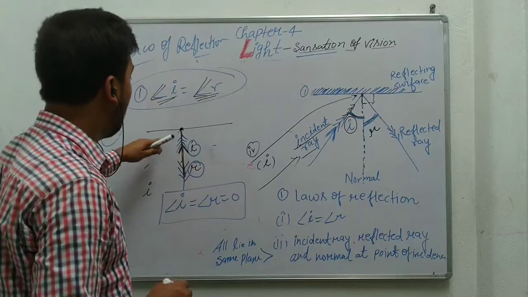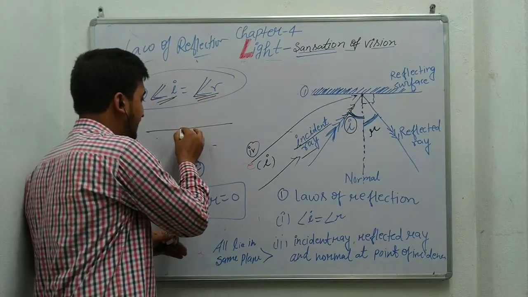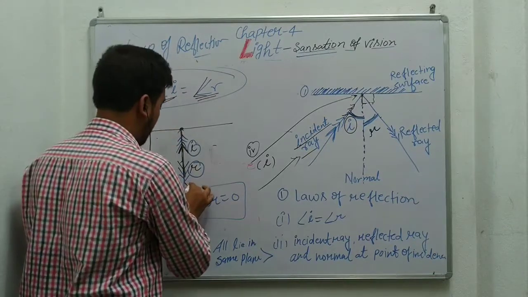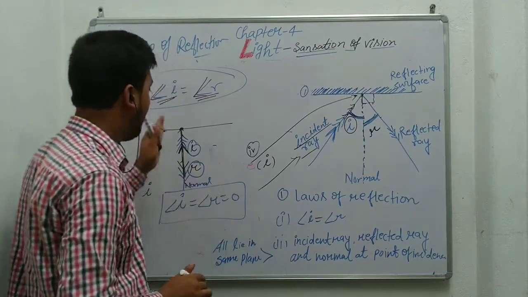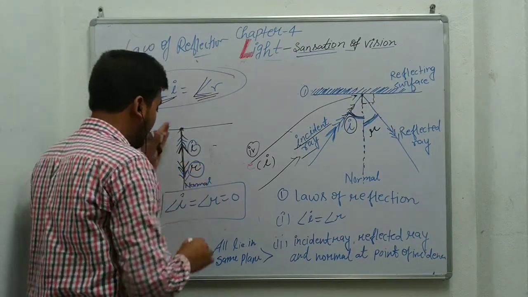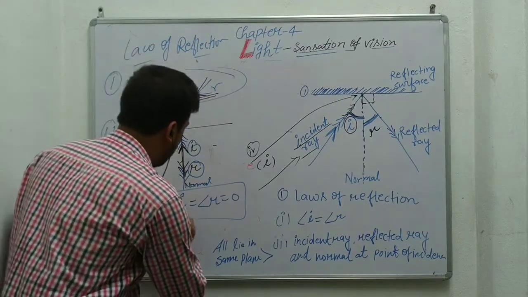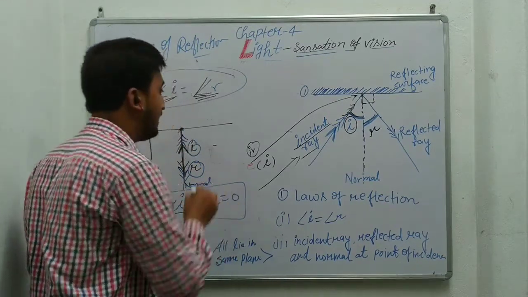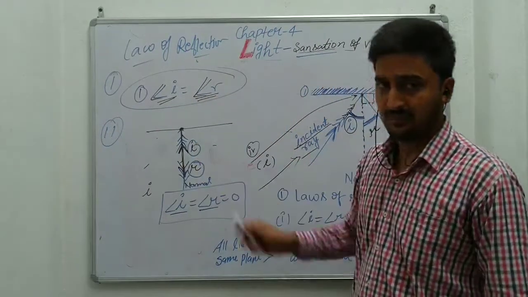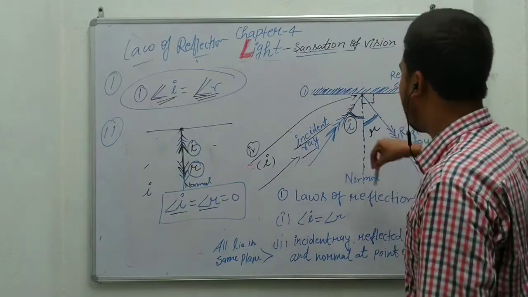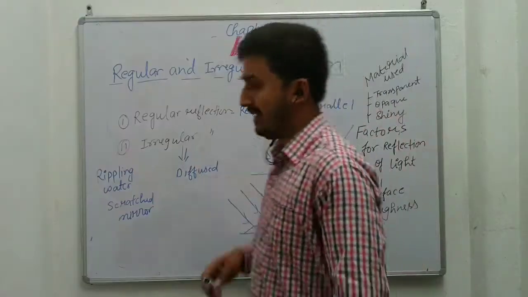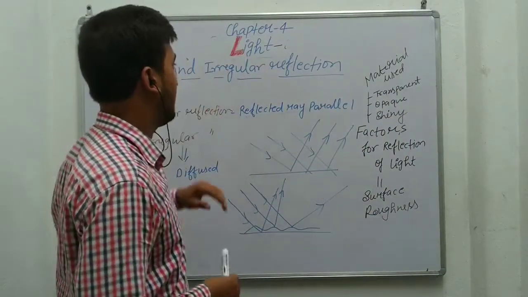This is an important law. If the incident ray falls on the point of incidence along the normal, it goes back in the same way as the reflected ray. So in this case, the incident angle is equal to the reflected angle, which is equal to 0. So students, these are the important points related with light, the terms related with light, and this is the law of reflection. Please revise it. Next topic is regular and irregular reflection.